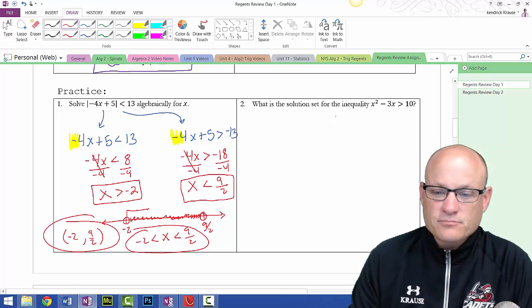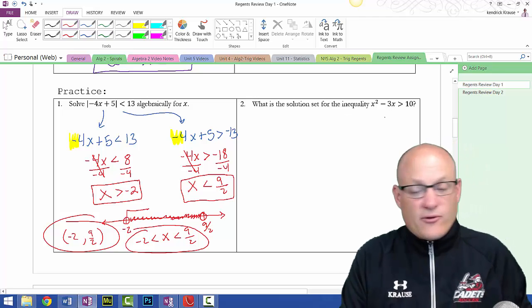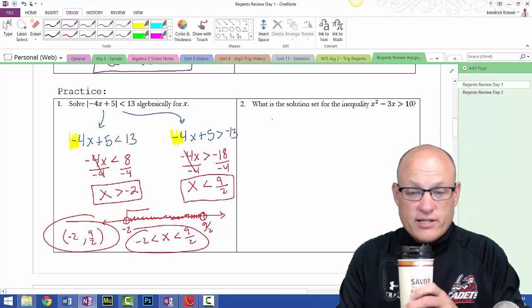All right. So in order to do these, we first have to set this equal to 0. So we're going to bring the 10 over.